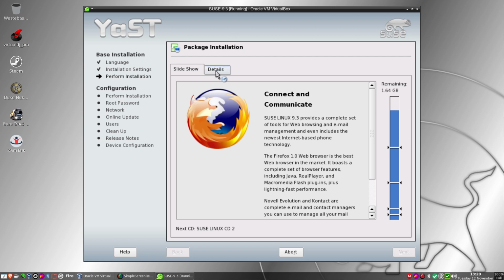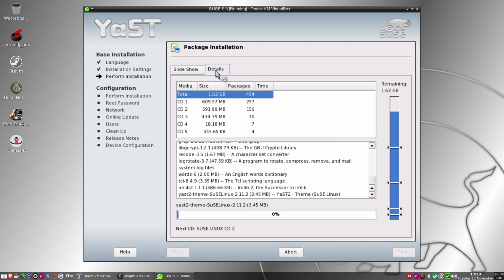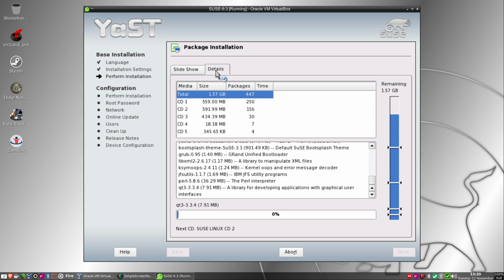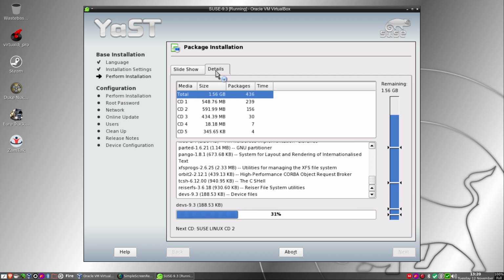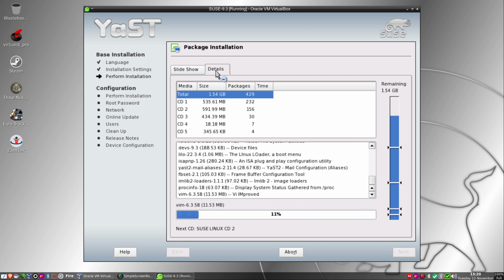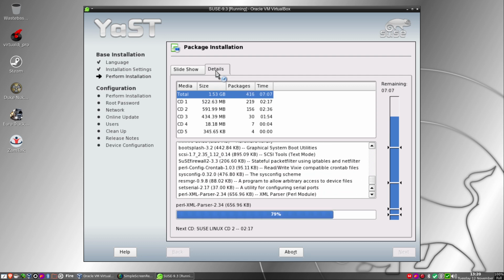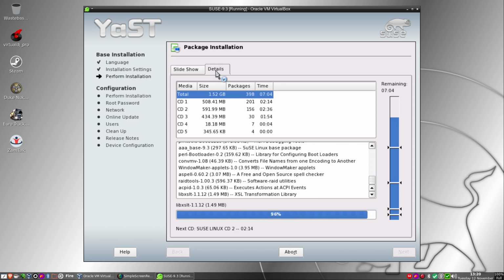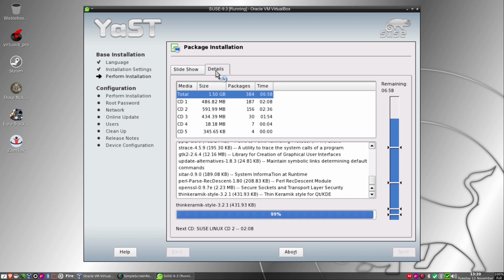We'll put up the detail screen. There's about 7 minutes remaining. It's taking a bit longer this time than it did before, or it could be just me.